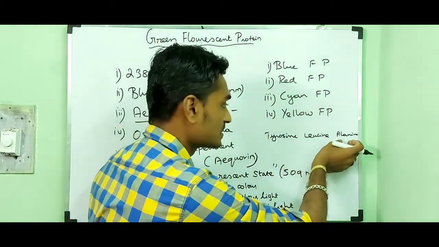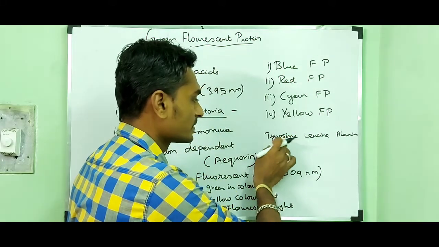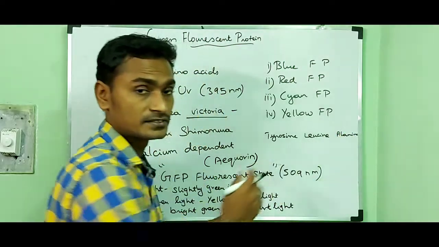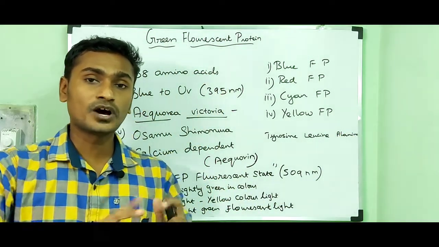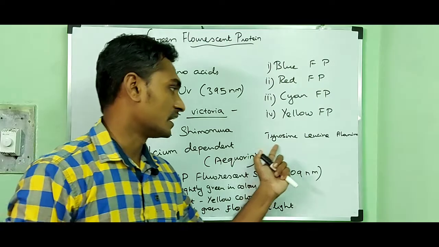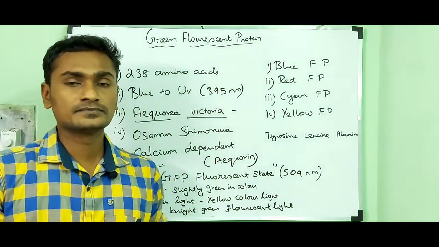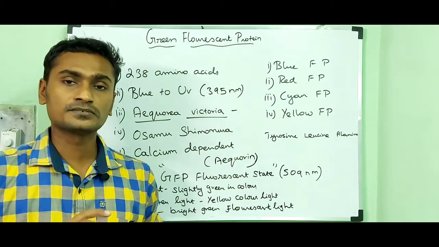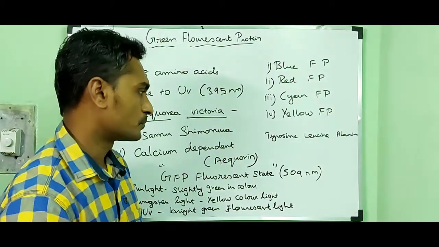We can replace the alanine here with tyrosine. So we can modify the sequence of the amino acids, and with that process we can obtain a modified fluorescent protein. Otherwise, we can use the mutation process.